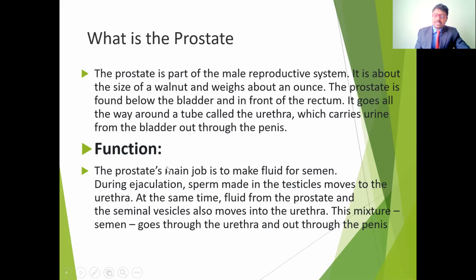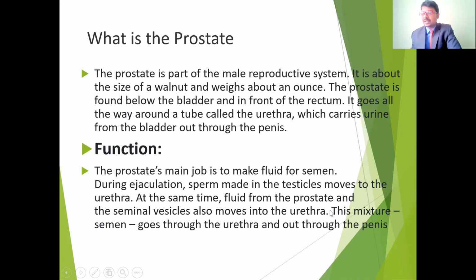During ejaculation, the sperm made in the testicles move to the urethra. From the testicles, it goes to the urethra. At the same time, fluid from the prostate and also the seminal vesicles move into the urethra.